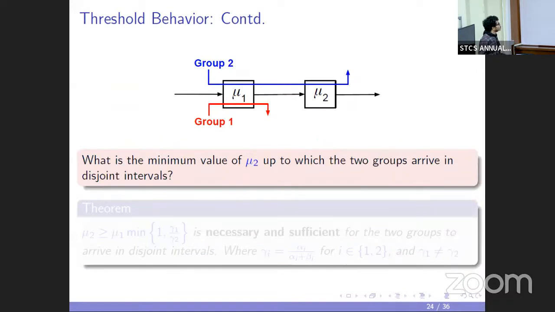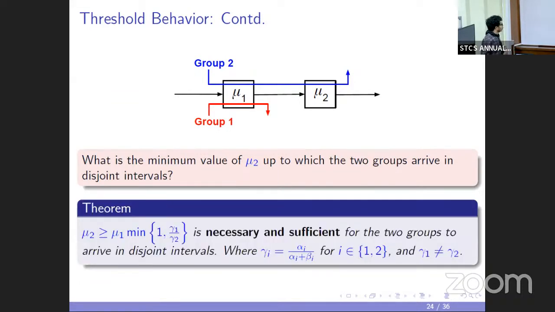So here I said that if mu2 is greater than or equal to mu1, then this non-overlapping structure will be there in the EAP. One natural question is, if I now start pulling down the capacity of the second queue, then up to what threshold will this disjoint arrival structure remain?